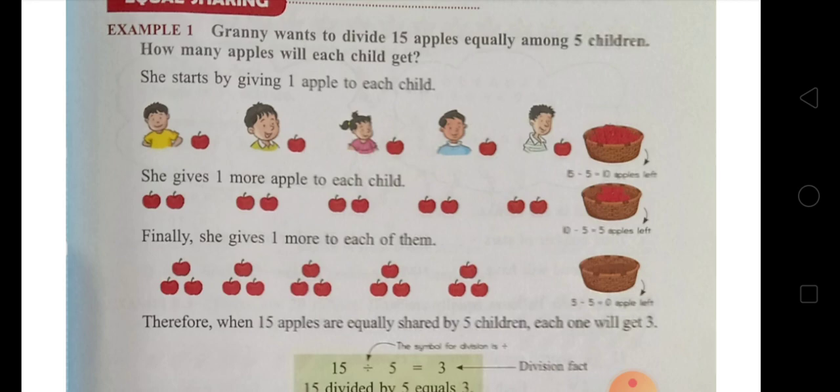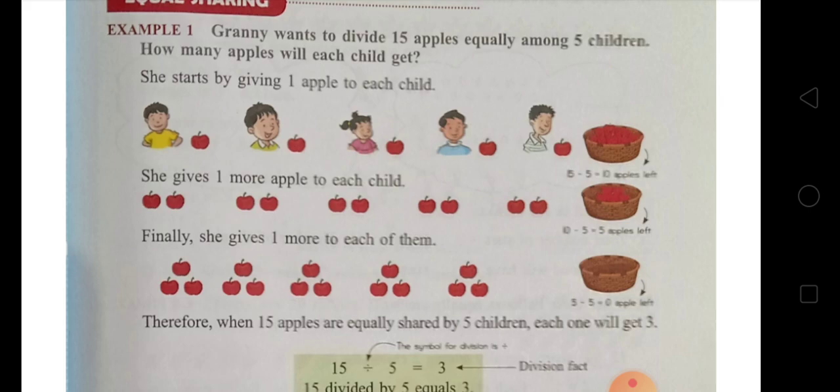And finally granny gives 1 more to each of them, because there are 5 remaining. So we can divide them equally among 5 children. Granny gives 1 more apple to each child. So there will be 5 minus 5, because granny gave the remaining 5 apples, which is 0 left.